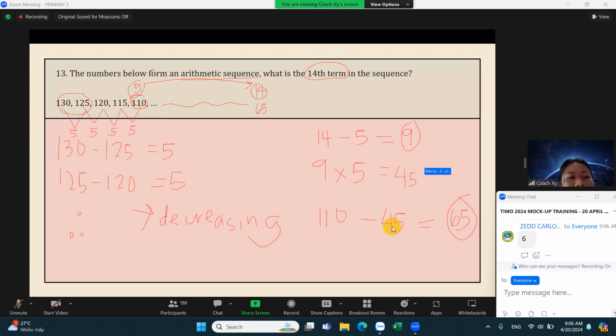Yes, you could also get the difference from the first term up until the 14th term. So that becomes 14 minus 1, that is 13. Same steps, you can have 13 times 5. What's 13 times 5?